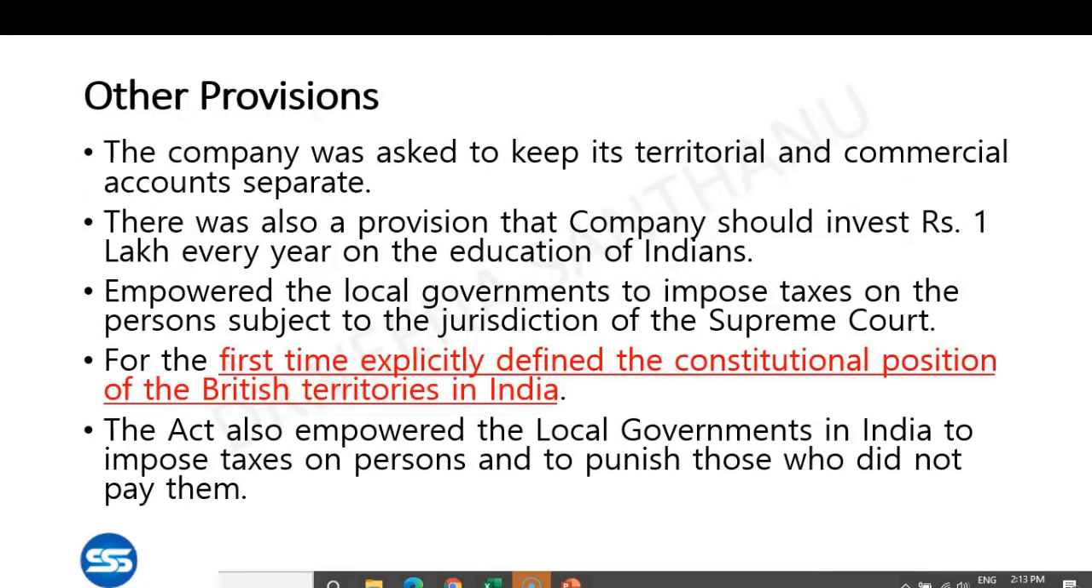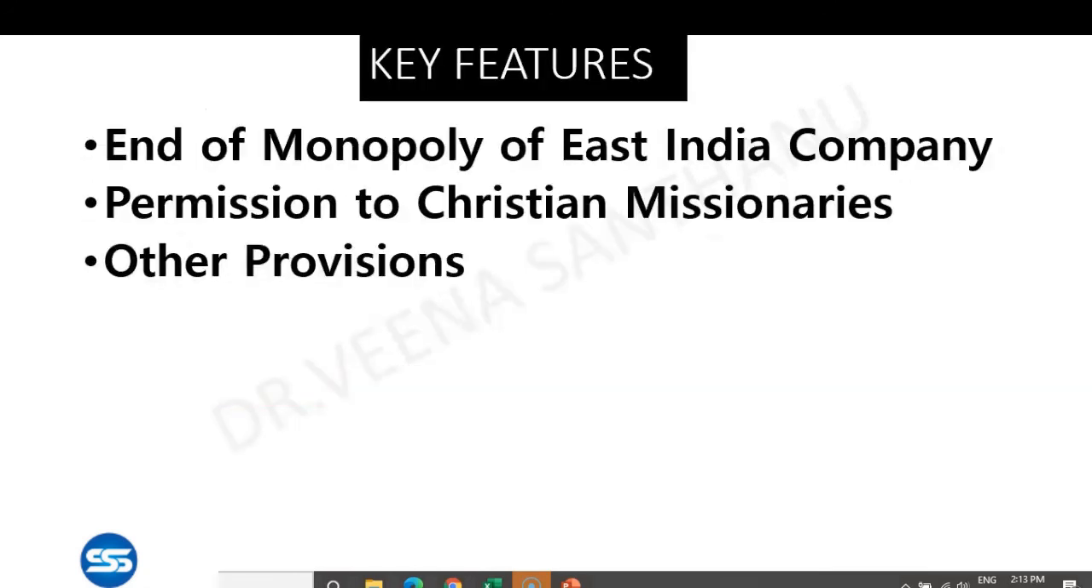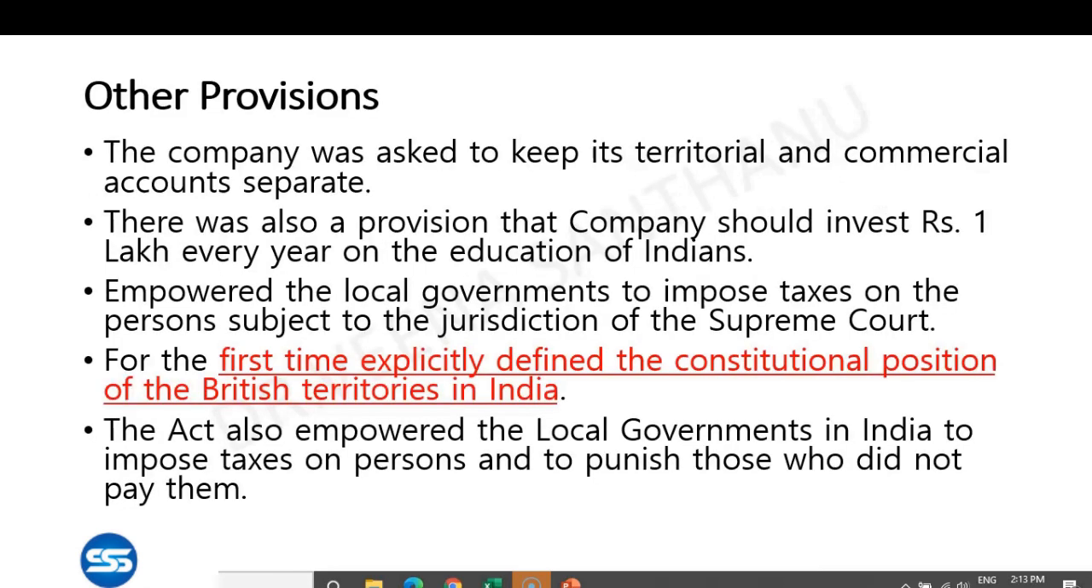But the rest of them were political matters: end of monopoly of English East India Company, permission to Christian missionaries. Those are all the personal or political things of Britain. It was not concerned with India. Even though this permission to Christian missionaries brought long-lasting effects in India, for the time being in 1813, it was only related to these particular British things. The only thing that mattered to India was that the constitutional position of British territories in India was fixed.